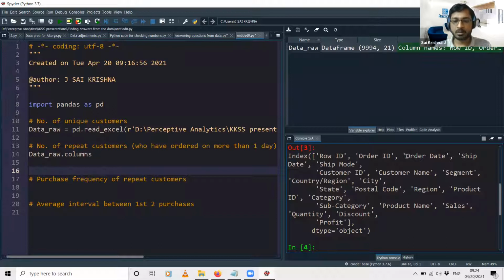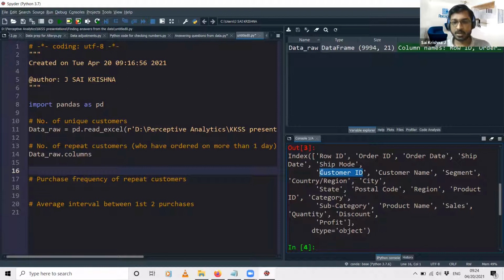And we are defining the number of repeat customers as the number of customers who have ordered on more than one day. So for each customer, I will find out the number of unique order dates, and I will filter my data only for those customers who have ordered on more than one day. Before doing that, let's find out how many total customers are there in the data.